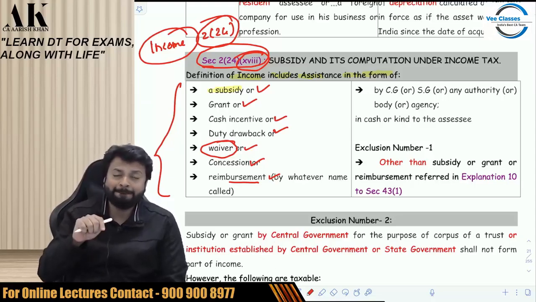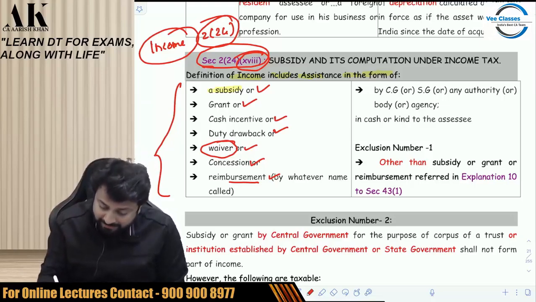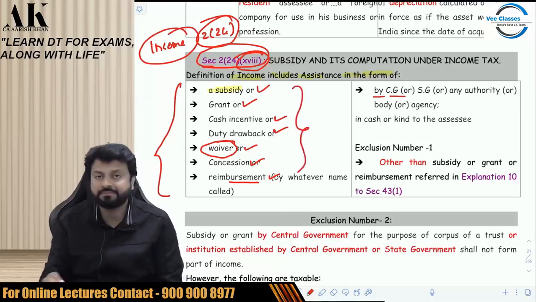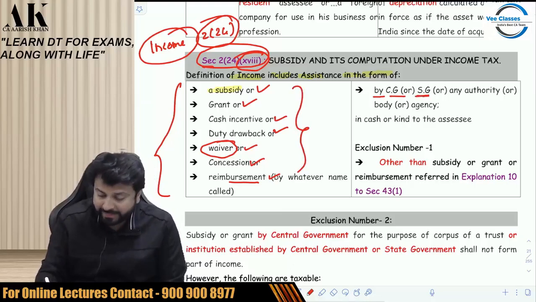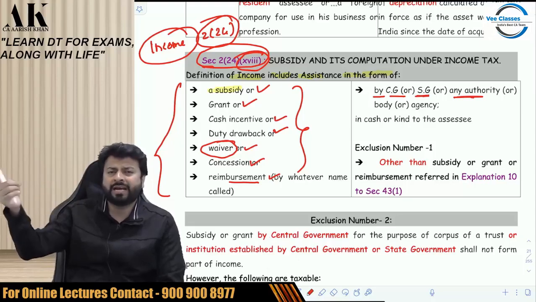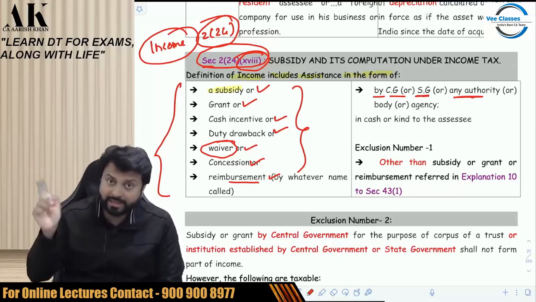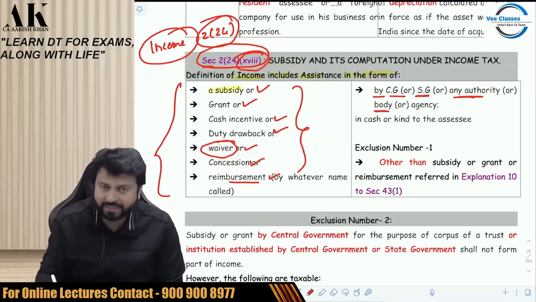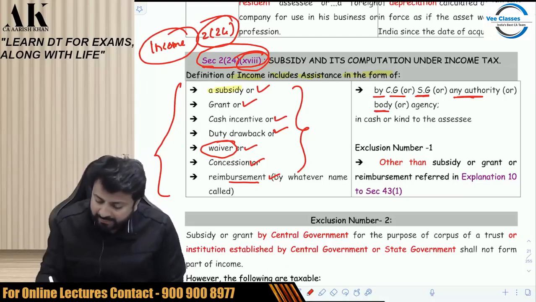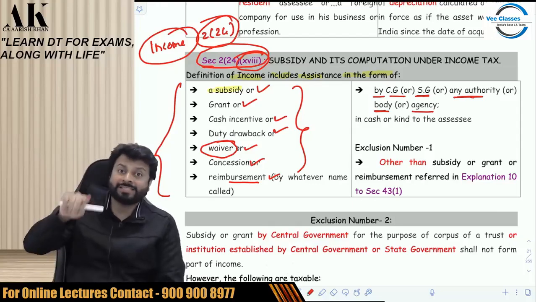When are they income? If it is given by the central government, then it is income. If these things are given by the state government, then it is income. If these things are given by any authority like a local authority, municipality, gram panchayat, then it is income. If these things are given by statutory bodies like RBI, etc., then it is income. If these things are given by any statutory agencies, then it is income.